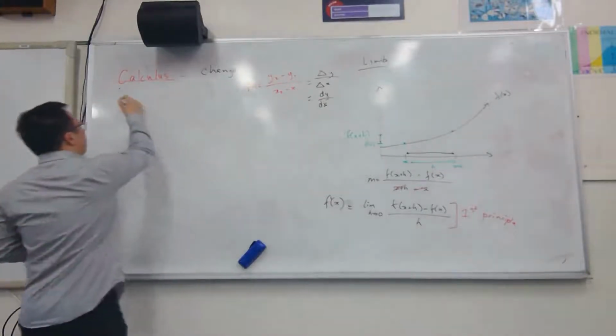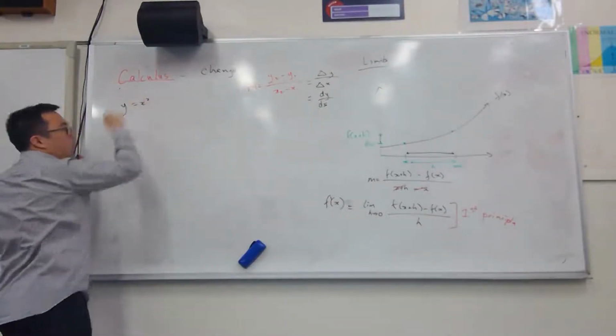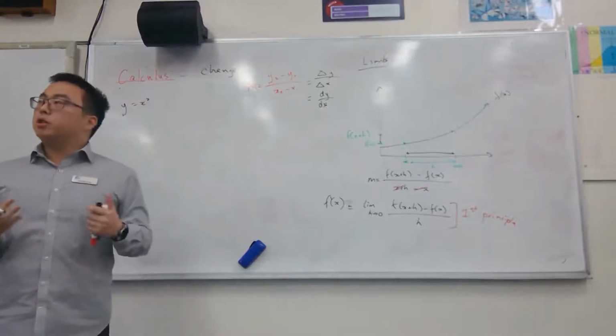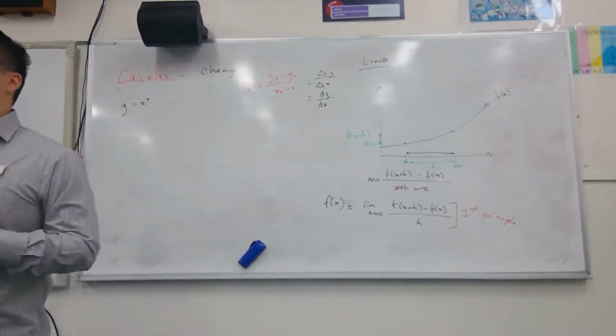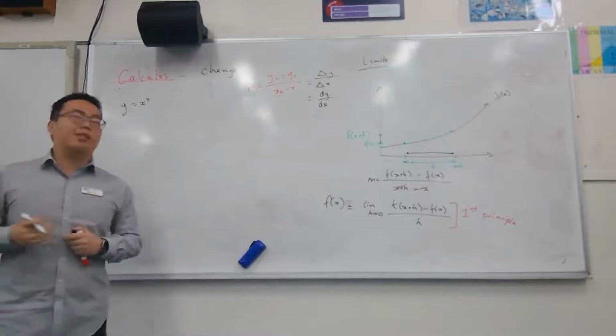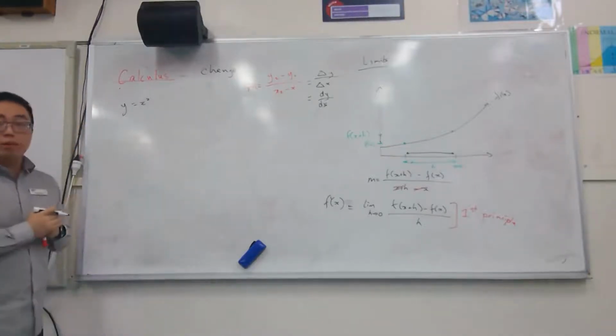So, let's use the example of y equals x squared. What I'm going to do is substitute these values in order to try and find an equation that helps to find the gradient. So, y equals x squared.